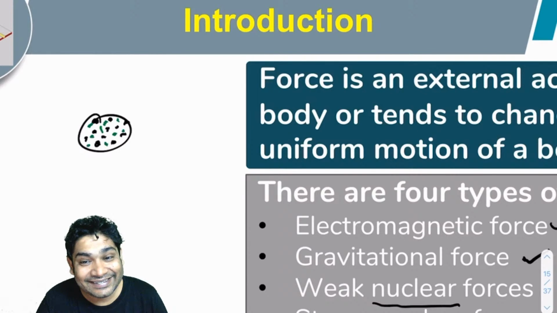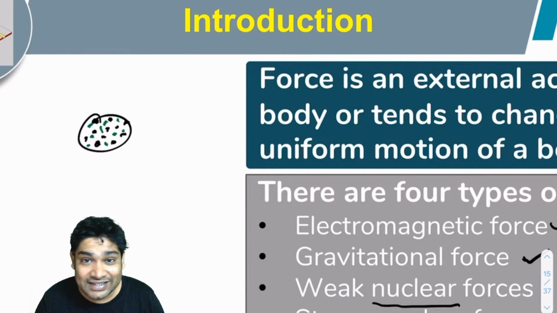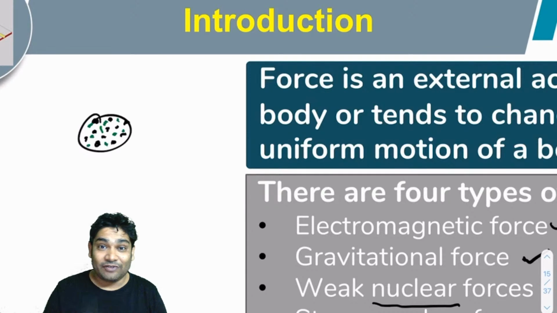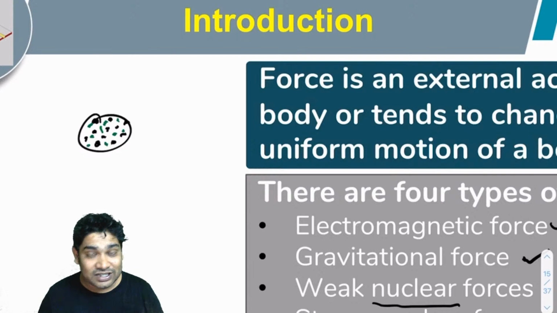Not really. Light does not exist due to electromagnetic force. Light is a form of electromagnetic wave. So light comes from electric and magnetic fields, not force. Fields apply forces, yes, but light is a field. Light can exert force, by the way. I hope you know that light can exert a force. It's called radiation pressure. When high intensity light is incident on something, it can exert pressure on it.